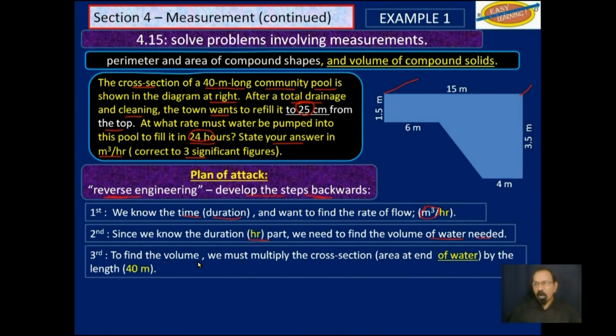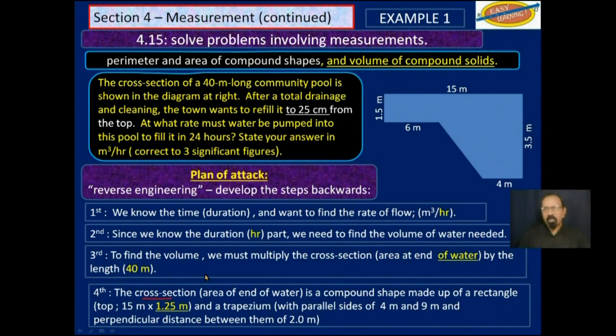To find the volume, we must multiply the cross-section, the area of the end of the water, not the pool. Remember, there is a 25 centimeter space above here that you will not fill. And then once you find the cross-section that you are seeing here, once you find this cross-section, you will multiply by 40 to get the volume of the pool.